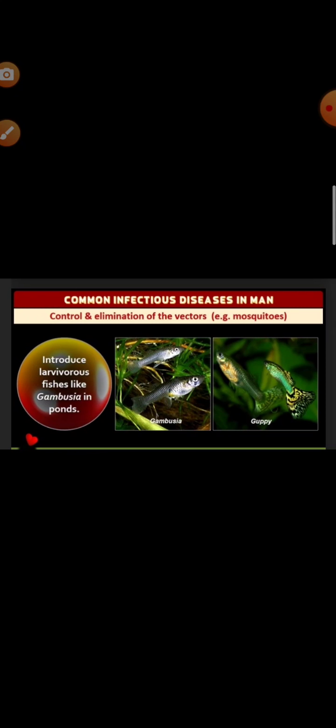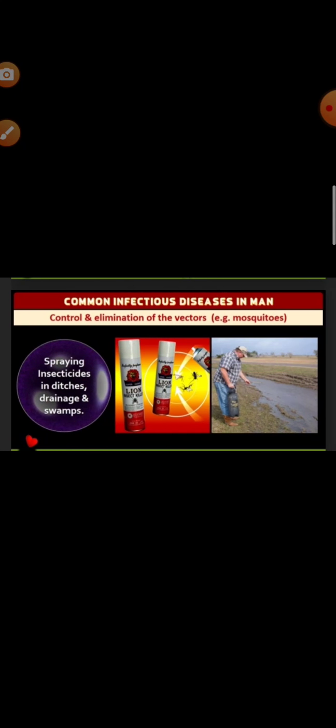Then elimination of the vectors: introduction of fishes like gambusia, which can eat up the mosquitoes in the ponds, can also be done. Spraying of insecticides in ditches, drainage and swamps. You have to provide the doors and the windows with wire mesh so that the mosquitoes can't get inside. This is prevention against mosquitoes. So vaccines and immunizations can also be given.